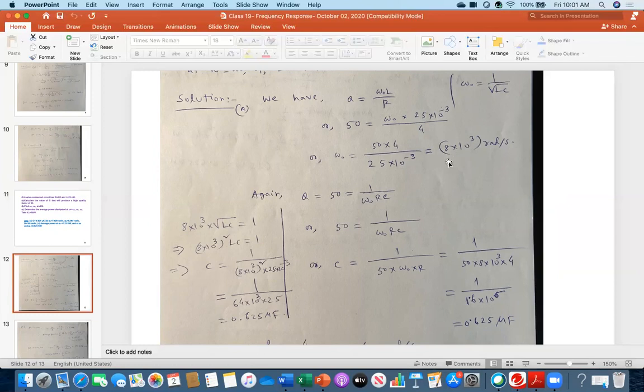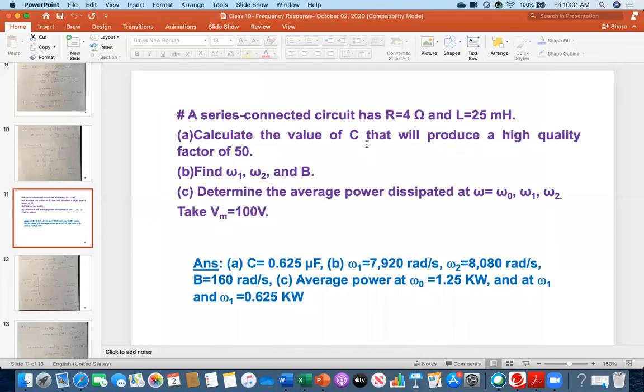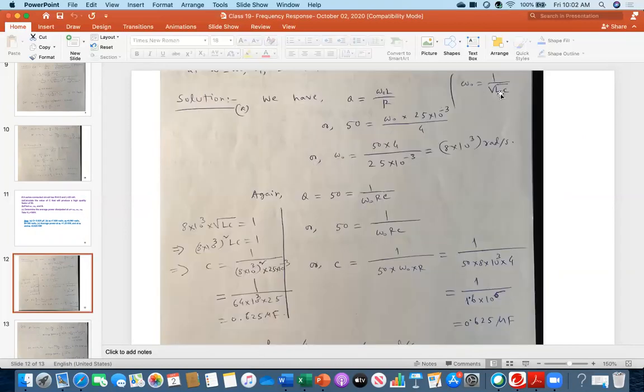So now there are two ways. Once you get the omega naught, everybody see, my omega naught is 1 over root over LC. The question is to find out the value of C. Now you know L, so you can get C from here, provided that you know omega naught.